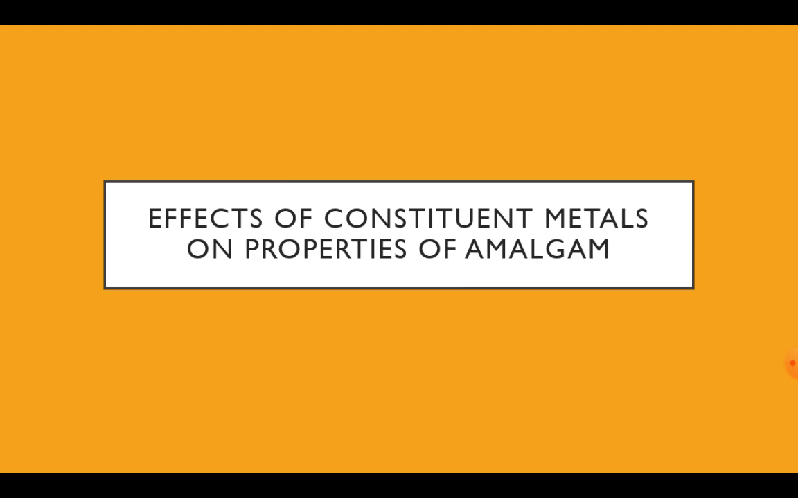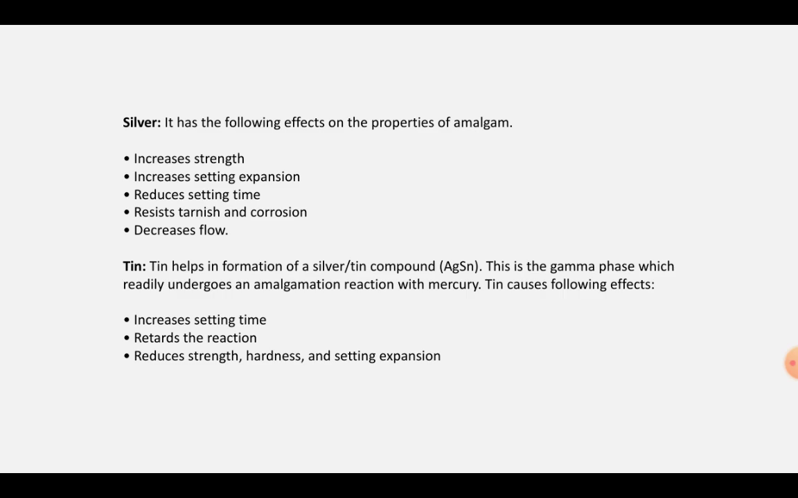Now, coming to the effects of the constituent metals on the properties of amalgam. Firstly, silver. It has these effects on the properties of amalgam. Number 1, increases strength. Silver increases setting expansion. It reduces setting time. It resists tarnish and corrosion, and it decreases flow.